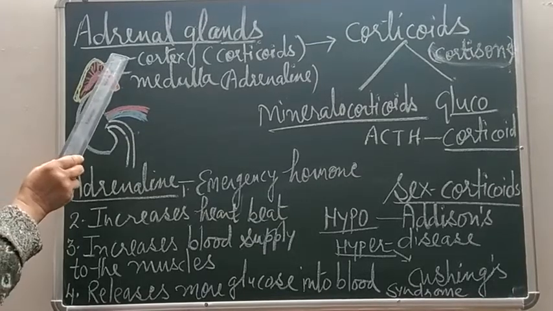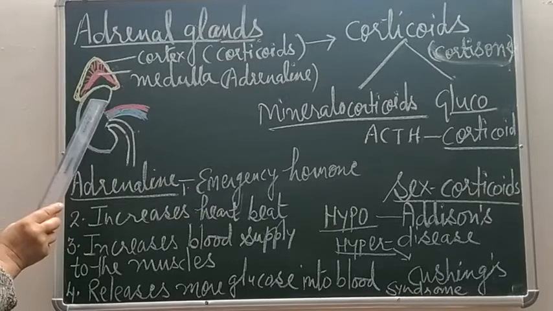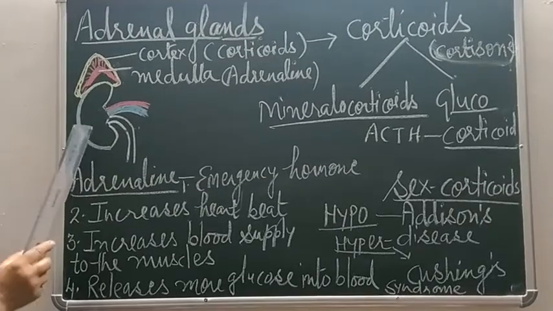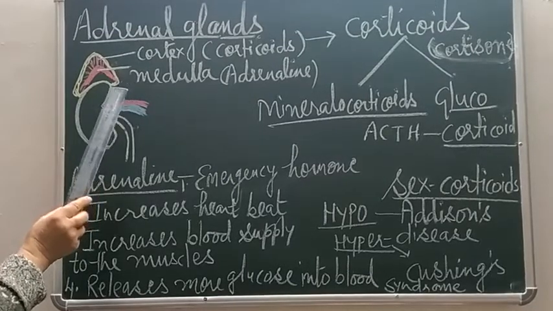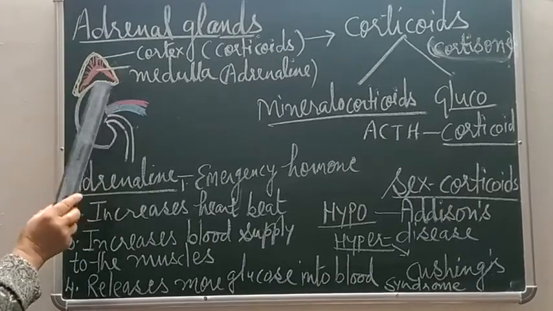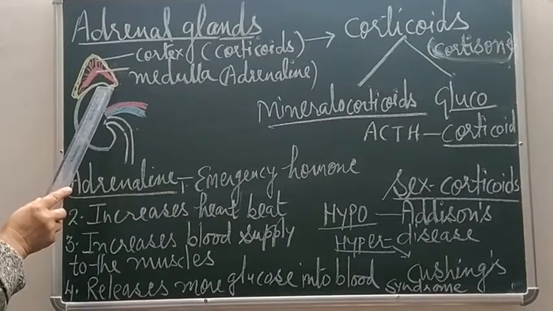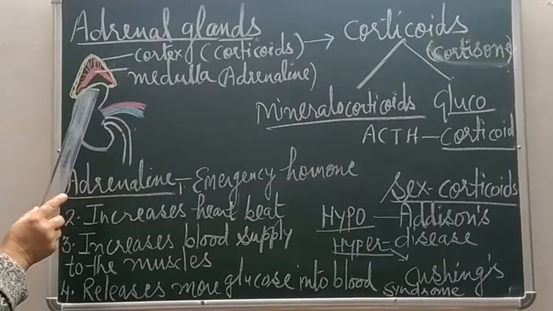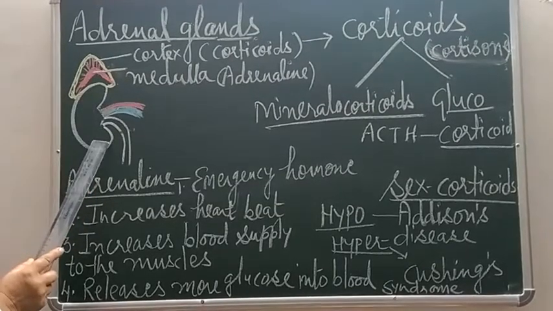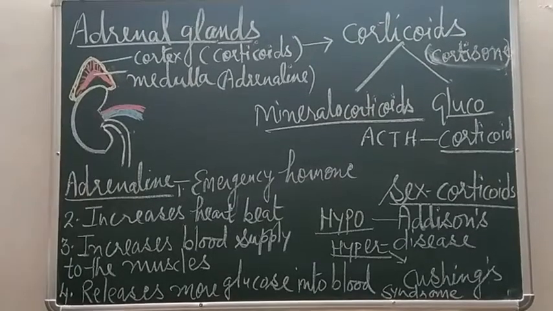This adrenal gland is located just above the kidneys. There are 2 kidneys and these adrenal glands are situated above the kidneys. So there are 2 adrenal glands. Each adrenal gland, now what is the shape? Shape is just like a cap. So they are like a cap on each kidney. So location is above the kidney and shape is like a cap.